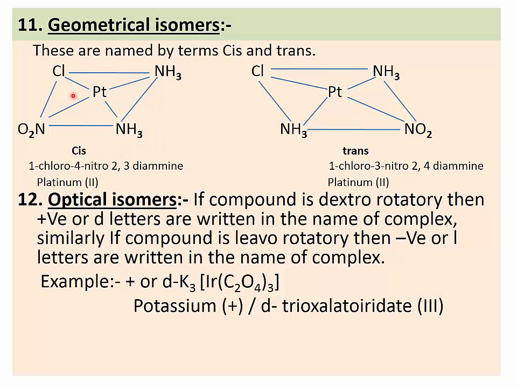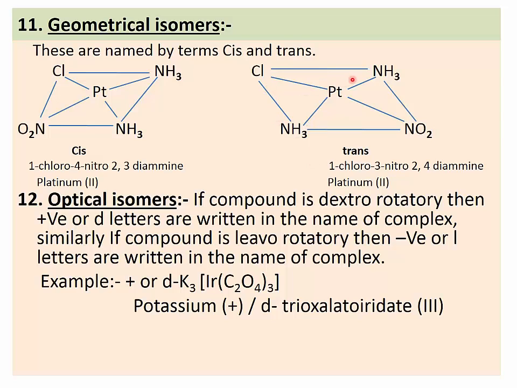So this is the first position in the complex. Therefore 1-chloro, 4-nitro at the fourth position, and at the 2 and 3 positions ammonia is present. Therefore 2,3-diammine platinum(II) is the name of this geometrical isomer: cis-1-chloro-4-nitro-2,3-diammine platinum(II). While in the case of this, at position 1 there is chloride.